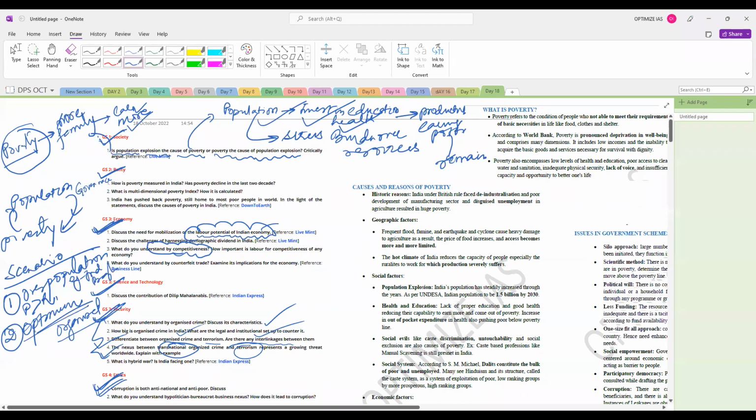Then an optimum population example is America; USA is optimum population, Europe is optimum population, and third is underpopulation. Underpopulation means they have fewer people and more resources, so they have people less than resources. Can you give me an example of underpopulation?